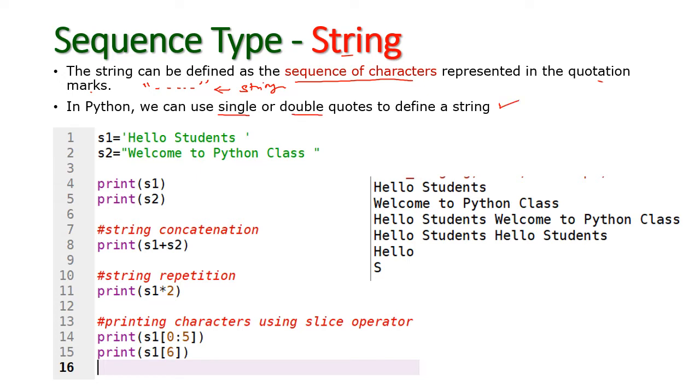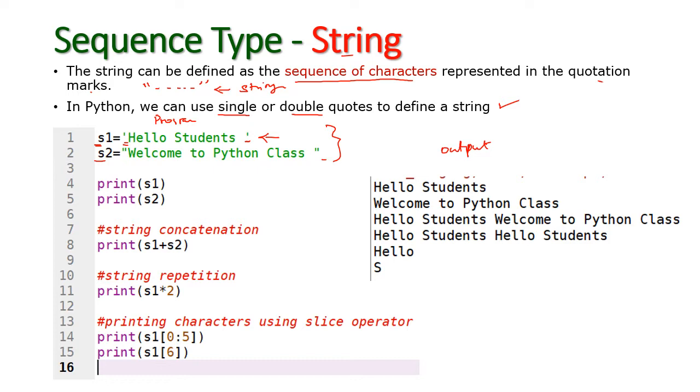Let us see one example, and this is my program. I used Spyder for developing this program. This is my program and this is my output. In this program I used two variables s1 and s2, and those two are containing some values. The first variable I am using within single quote: hello student. So the value hello student is within the single quote. This value is assigned to s1, and s2 is welcome to Python class. So these two are variables.